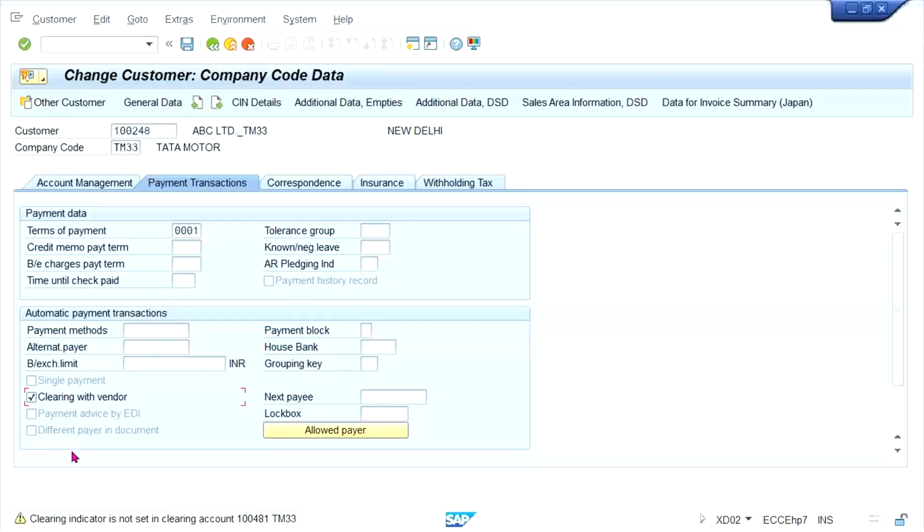Clearing with vendor. And SAP is saying that the clearing indicator is not set in the clearing account, in the sense, this is the vendor number. This is just a warning message. SAP is saying you have not applied a check mark on the vendor. So here what is happening, guys? Clearing with vendor means automatic clearing is going to happen, right? Why do you need to apply a check mark here?